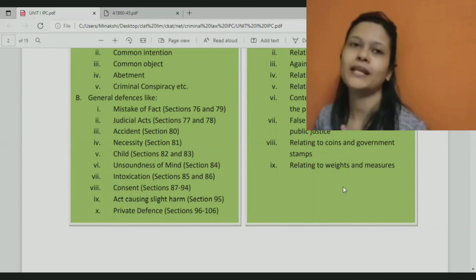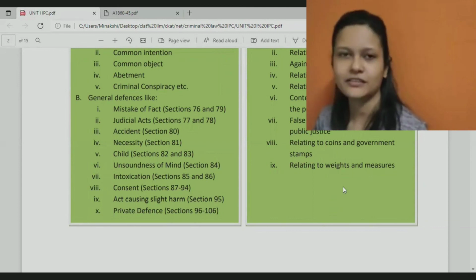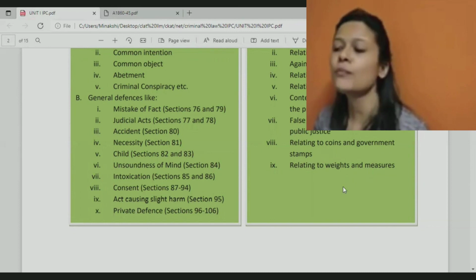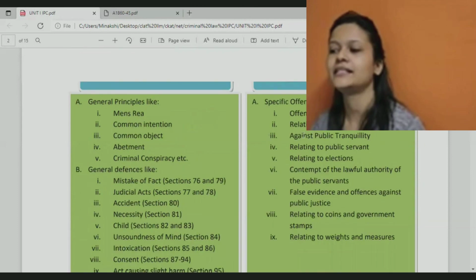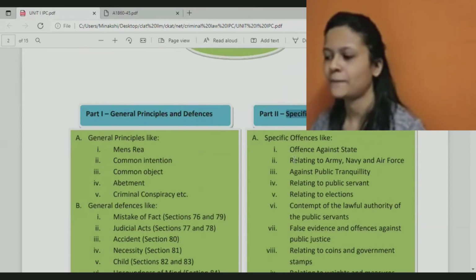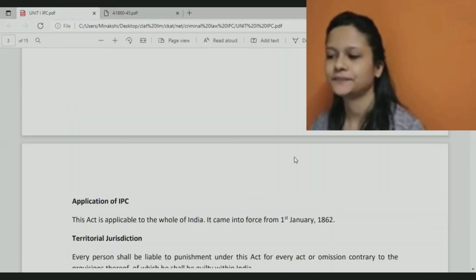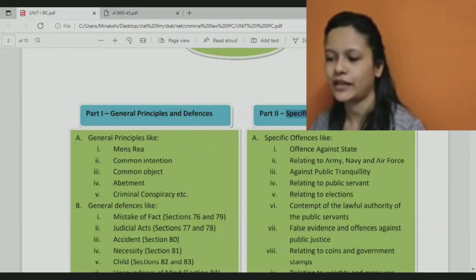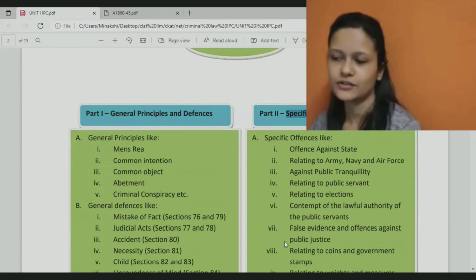So many different classifications, offenses affecting reputation like defamation and all that stuff. These are nothing but specific types of offenses that may be committed under IPC. And under all these classifications, again, we have a lot of sections given as well.